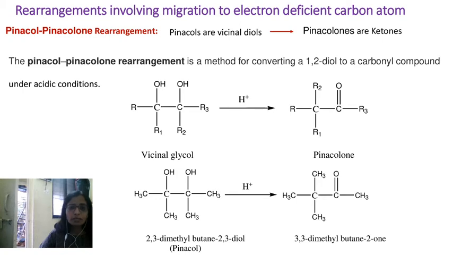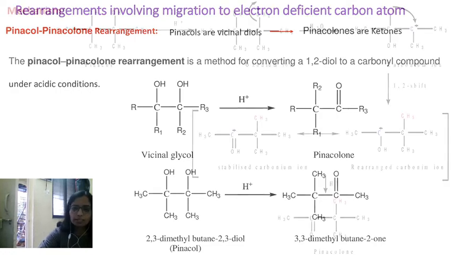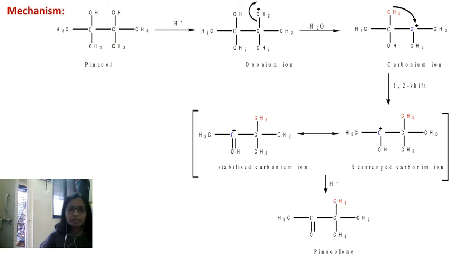Pinacol rearrangement is a rearrangement in which pinacols get converted into pinacolones. For example, 2,3-dimethylbutane-2,3-diol gets converted into 3,3-dimethylbutan-2-one. In the next slide we'll see how the mechanism of this rearrangement takes place.